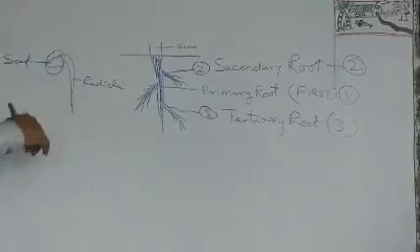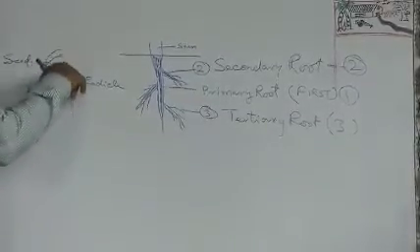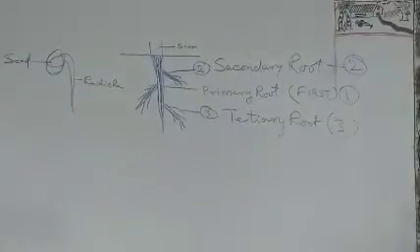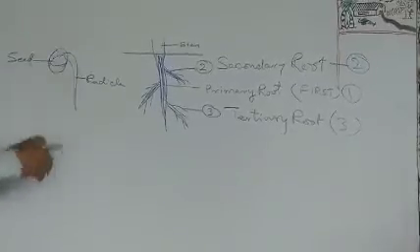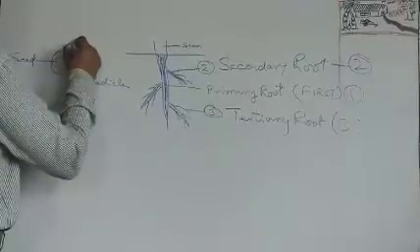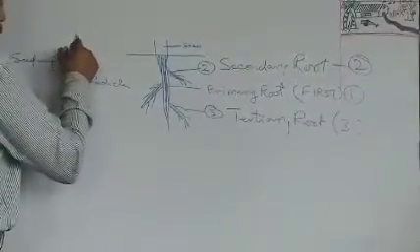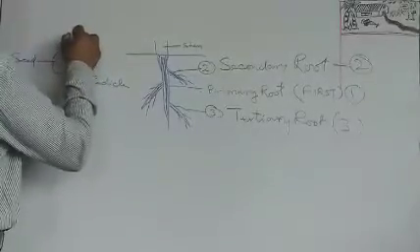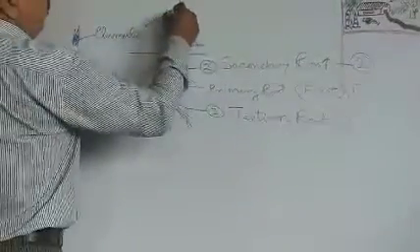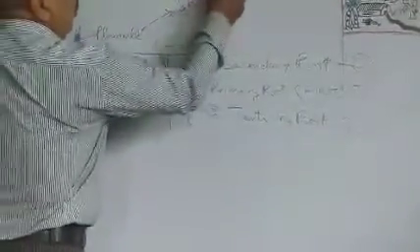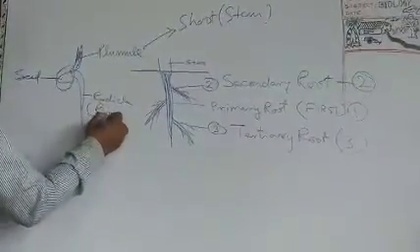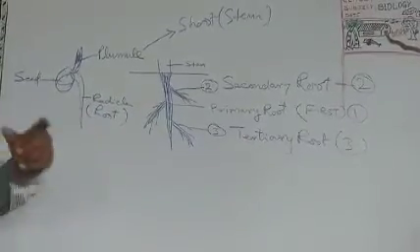Later on, this part of the plant body is recognized as the root. And from the same point, once the seed penetrates into the soil and starts absorbing water and minerals, it develops a structure towards the apex, towards the sun, and this structure is the plumule. This plumule is later recognized as the shoot or stem, the main plant body, and the radicle is later recognized as the root. So I think your doubt is clear.